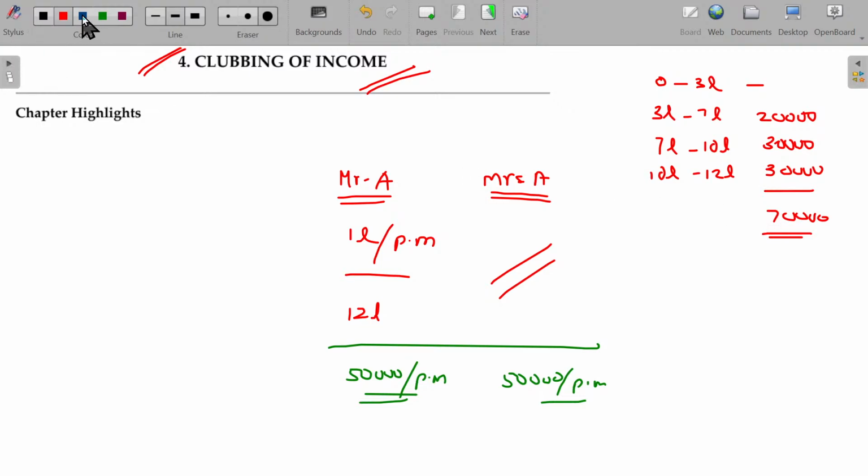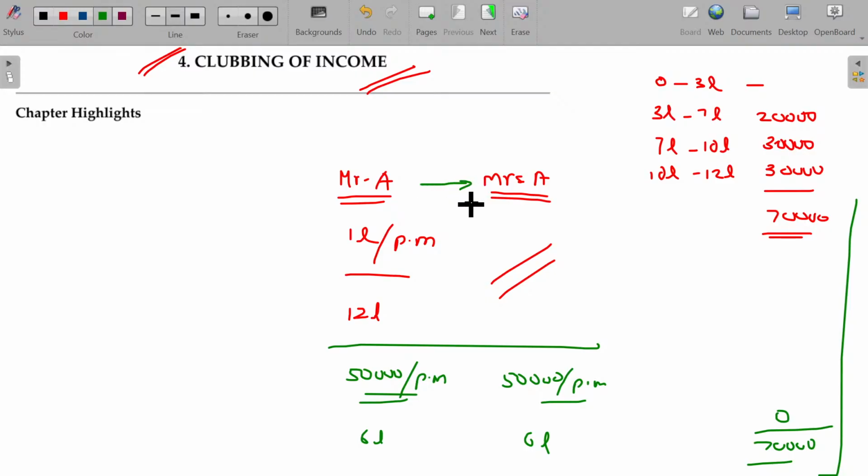By stating this way, A's income is 6 lakhs, and here also 6 lakhs. If it is less than 7 lakhs, validly no need to pay any tax, the tax payable being 0. So that's how the tax payable to the government can be cheated. Who is Mrs. A? She has no qualification, just married to A. In order to avoid the tax liability of Mr. A, a portion of income is transferred to Mrs. A, like they are cheating.